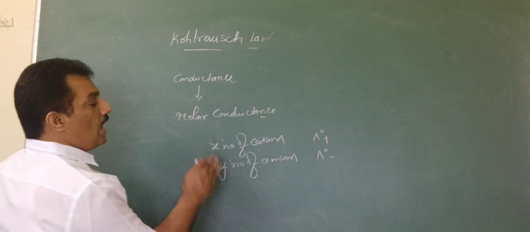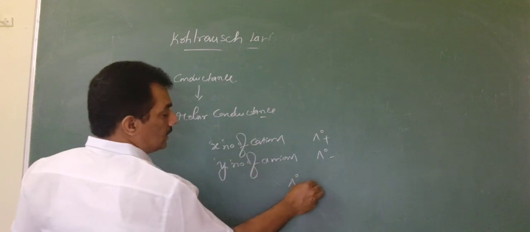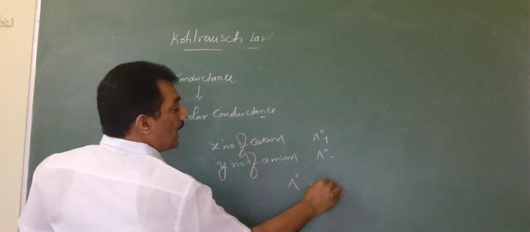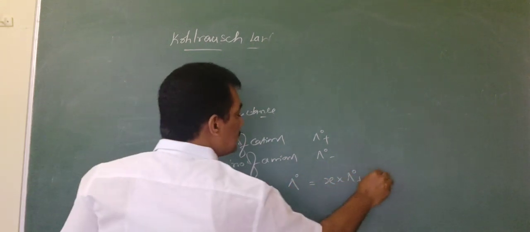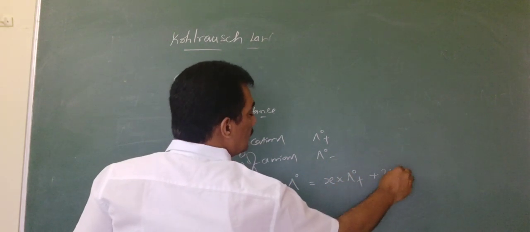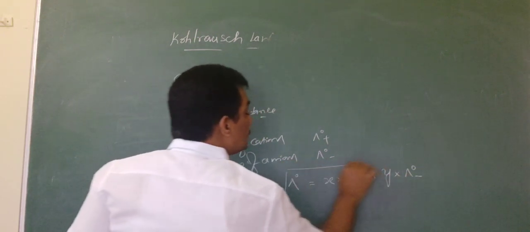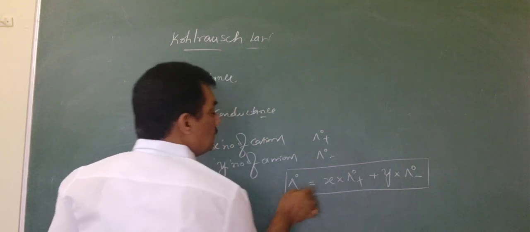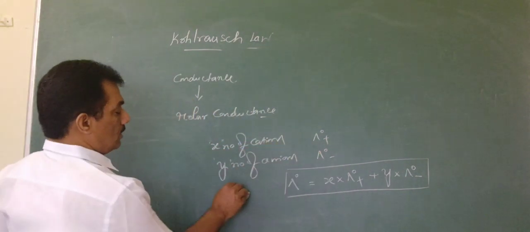In this case, the molar conductance of this electrolyte is nothing but the number of cations times the cationic conductance plus the number of anions times the anionic conductance, of the ions present in the electrolyte solution.